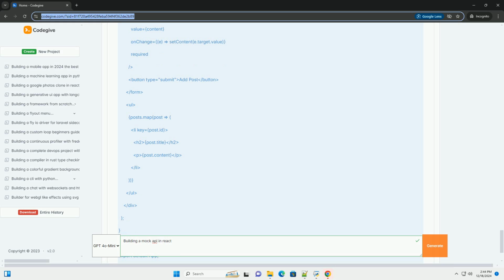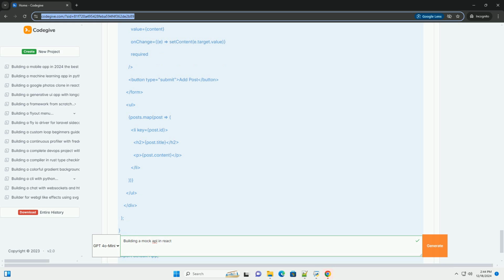Step 5. Start the mock API. Now, you can start the json-server. In your terminal, run: npm run start-api. You should see output indicating that the server is running, and you can visit http://localhost:5000/posts to see the mock data. Step 6. Fetch data in React. Now that your mock API is up and running, you can fetch that data in your React application.